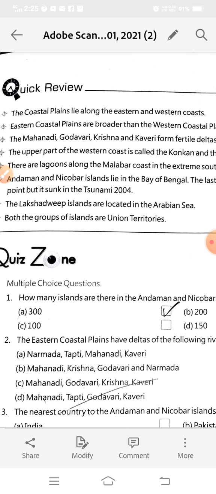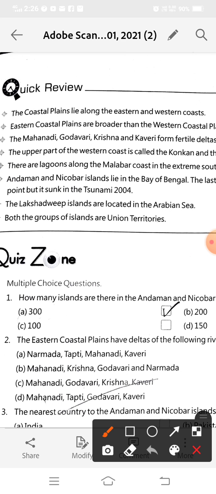So students, today we will do all the objective type questions in our textbook. In our previous lecture, we completed the explanation of chapter number 6, the coastal plains and island regions. Before starting our work, we will revise this chapter. Just read the quick review. It will give you the complete information which you have learnt in this chapter.